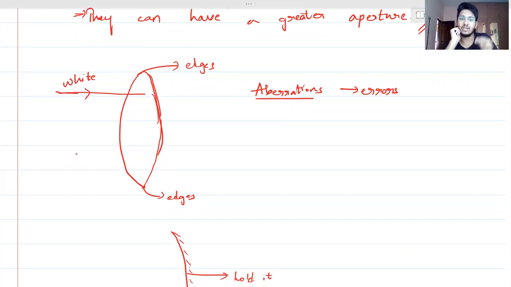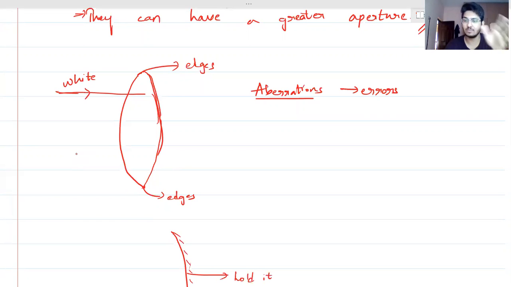Now when they have different refractive index, they will also have different focus, because in the case of a lens, in the formula for focus you make use of refractive index. So when you make use of refractive index, iska matlab kya hoga? If refractive index changes, then the focal length will also change.